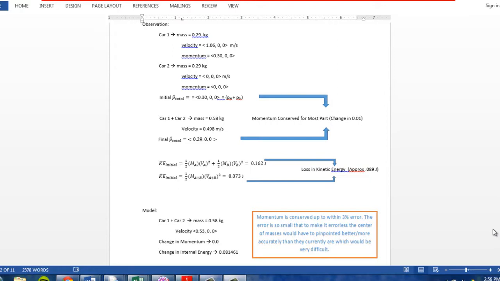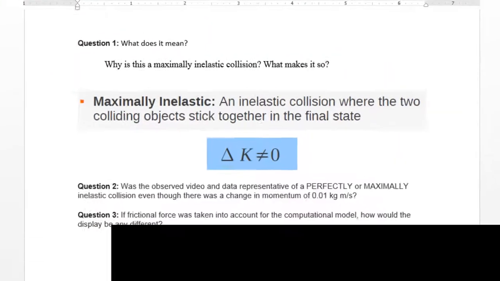Going back to the main result, you can now see how the kinetic energy changed and the overall energy changed. The kinetic energy was lost and momentum was conserved during the collision. The combined masses were moving at 0.5 meters per second the whole time, which is approximately half the original velocity of car 1. Now let's answer the questions.